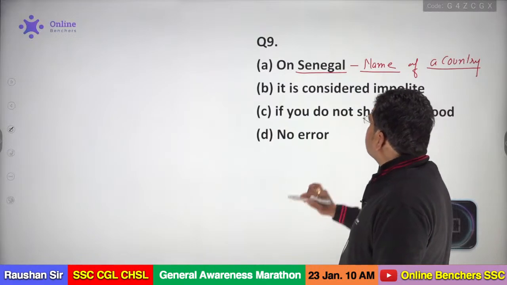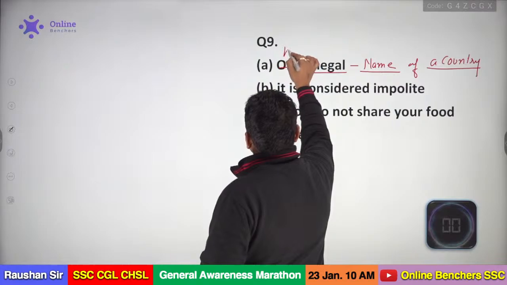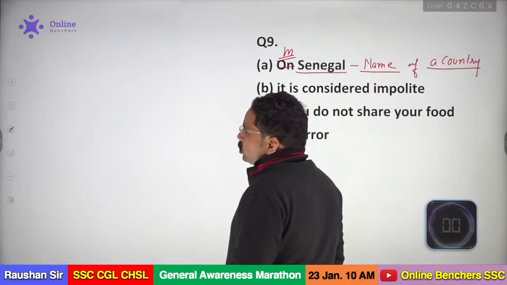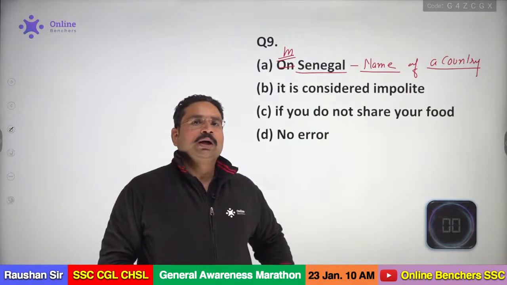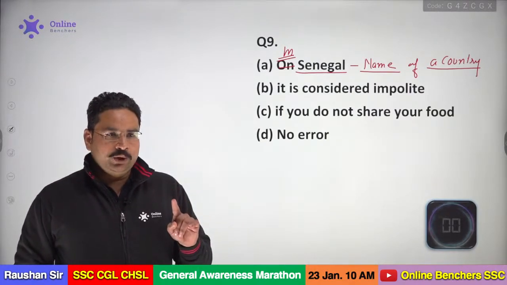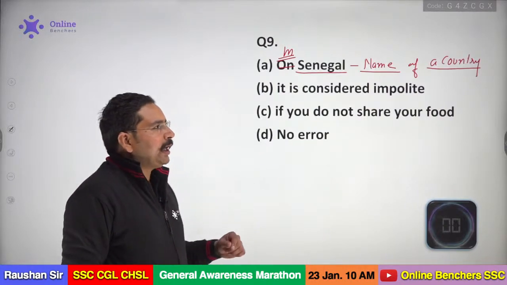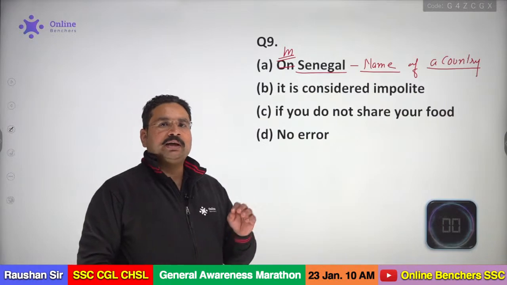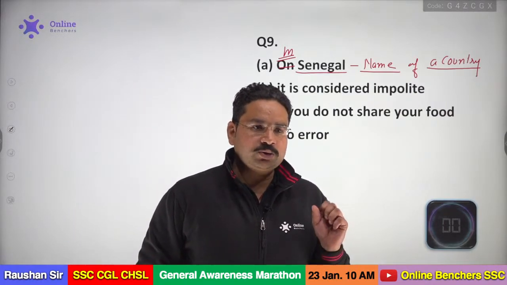So in this question, as this is the name of a country, I can't say "on". The correct answer will be "in", because "on" can be used before the names of islands, like on Caribbean islands. Listen carefully. "On" can be used before the names of islands, while "in" can be used before the names of countries, like in India, in the USA, in Pakistan, in Nepal, in Bangladesh, okay.